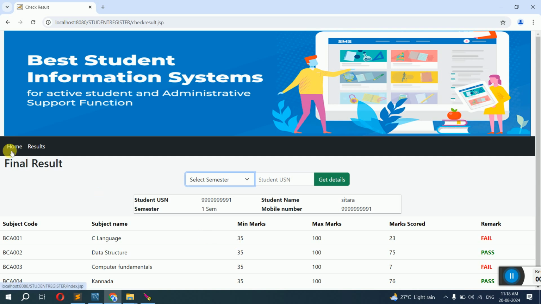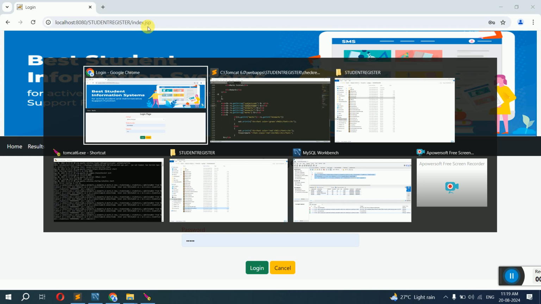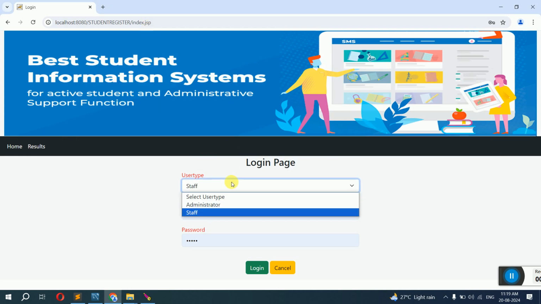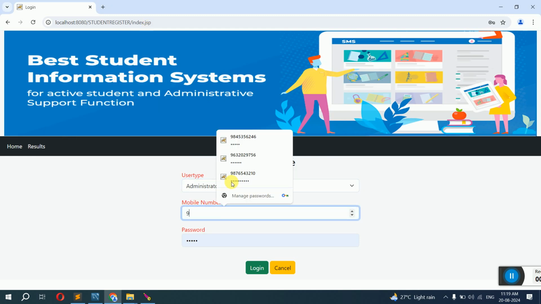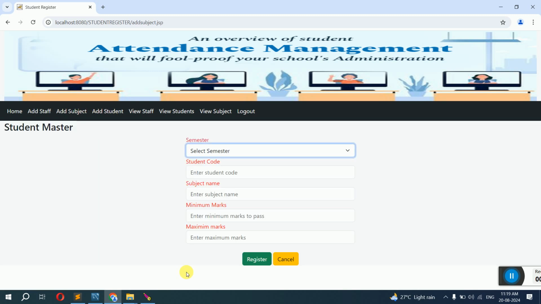So like this, they may ask you to make changes in any page. You should go and see the URL of that page, open that page, search for the word, and change it. Got this point? Next, when you register particular data, for example, you go to administrator and say add subject, you have added all this data and clicked on register. When you click on register, they may ask you to show where this data is stored. It should be stored in some place so that it can be displayed to the user.